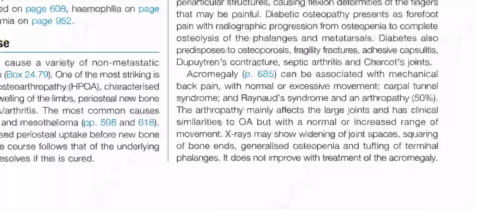Acromegaly can be associated with mechanical back pain with normal or excessive movement, carpal tunnel syndrome, and Raynaud's syndrome, and an arthropathy in 50%. The arthropathy mainly affects the large joints and has clinical similarities to osteoarthritis but with a normal or increased range of movement. X-rays may show widening of joint spaces, squaring of bone ends, generalized osteopenia, and tufting of terminal phalanges. It does not improve with treatment of the acromegaly.